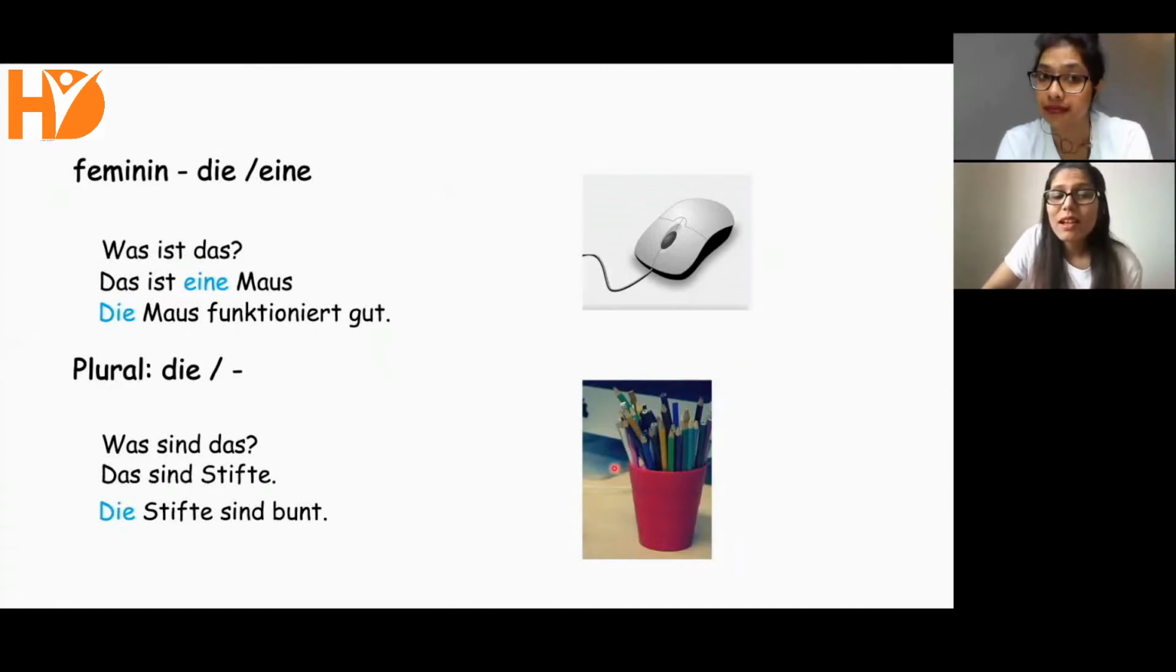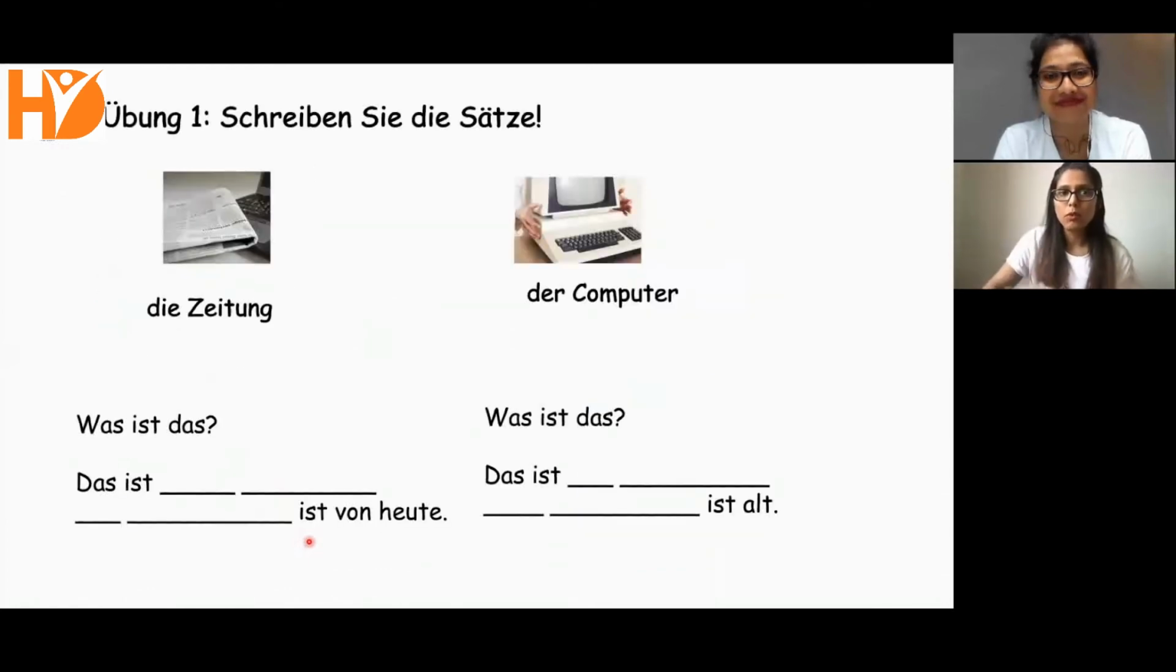Das sind Stifte. Generally speaking, there is no need of an article in plural. Simply, das sind Stifte. They are pens. But die Stifte, these ones here, die Stifte sind bunt. They are colorful. So you are getting a sense of when we use the unbestimmte Artikel and the bestimmte Artikel. Okay. So let's go ahead and look at a Übung.